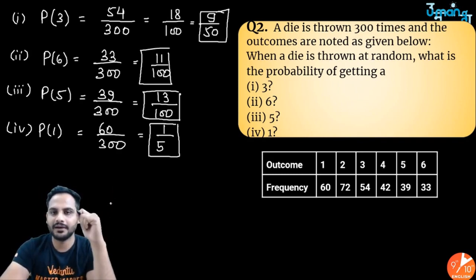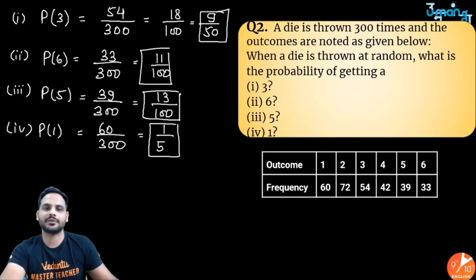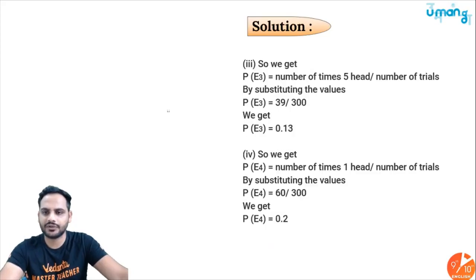So 9 by 50, 11 by 100, okay, 13 by 100 and 1 by 5. Got it? These are the probabilities. If you don't simplify, you can also keep in this form, but if simplification is possible, better to do that. Okay, let's go for the next question.